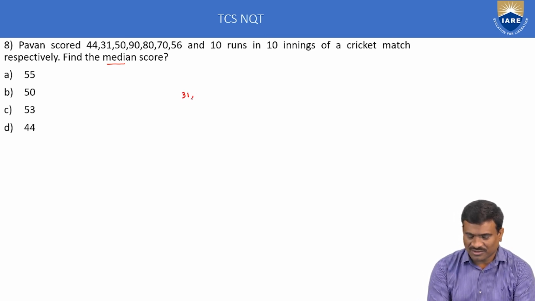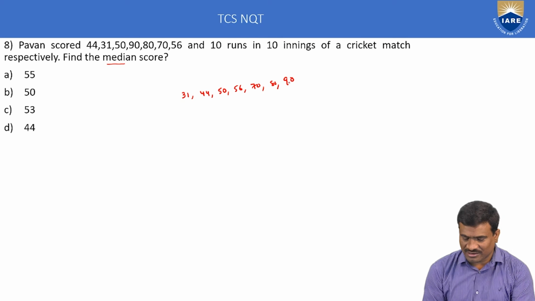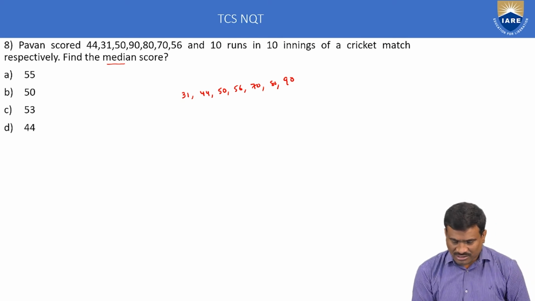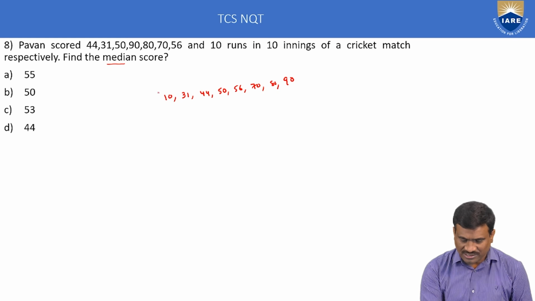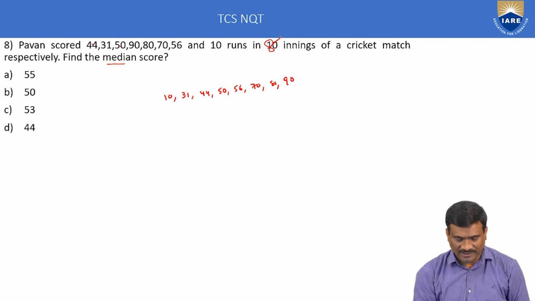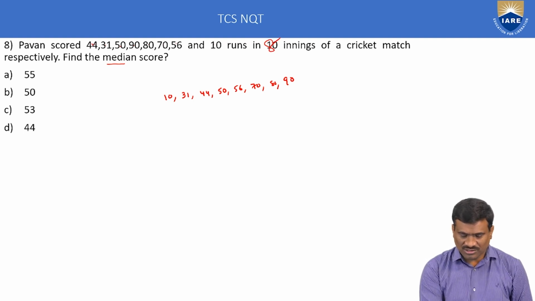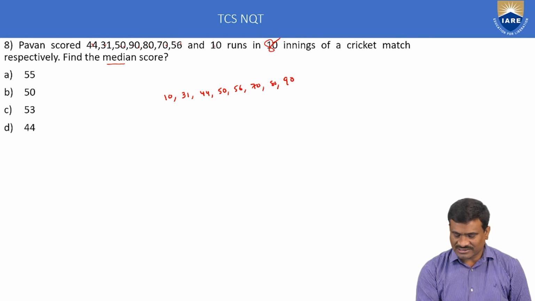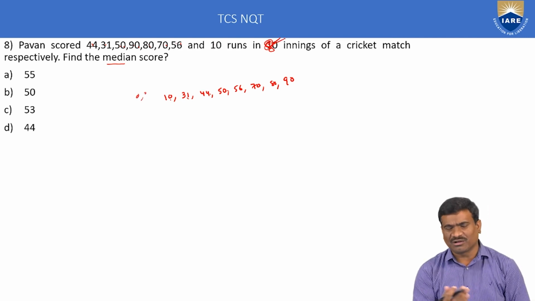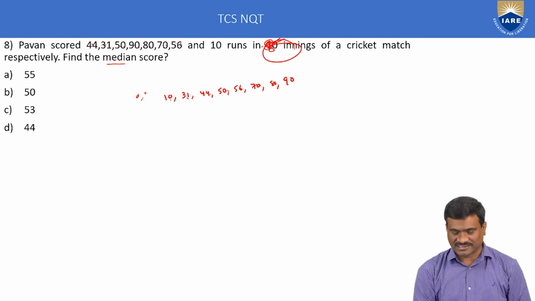In ascending order: first 31, next 44, 50, 56, 70, 80, 90. Counting 1, 2, 3, 4, 5, 6, 7, 8. I think it is 8 innings only. Otherwise, if 10 innings, it would mean two ducks, 0 and 0. That method is also correct, so no need to worry about 10 innings.